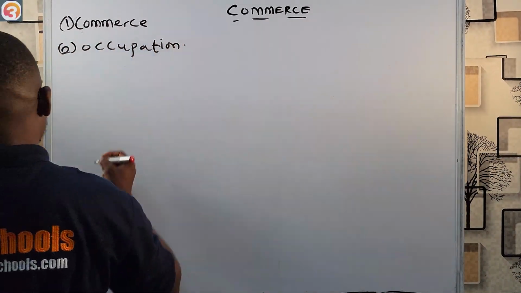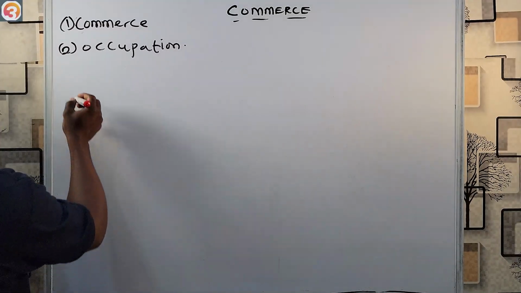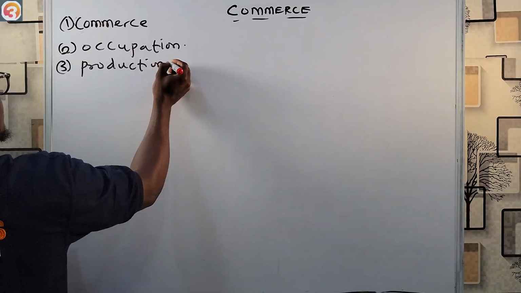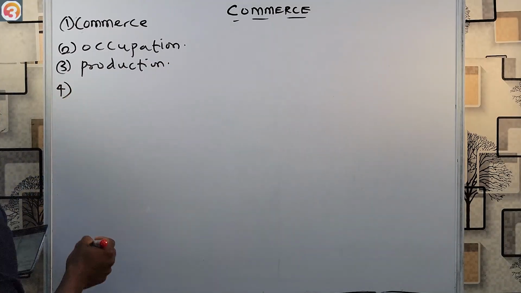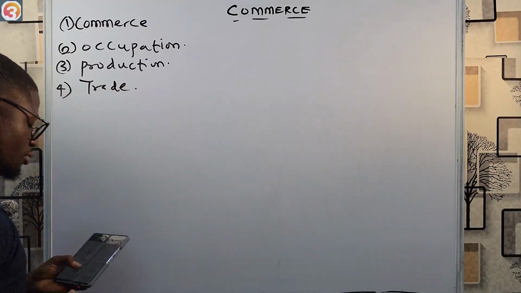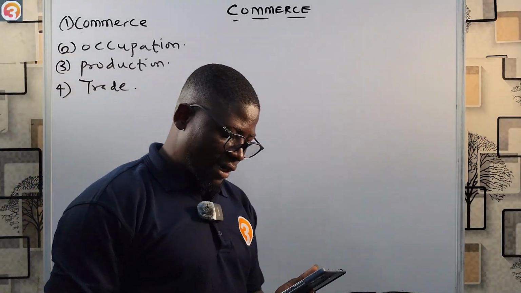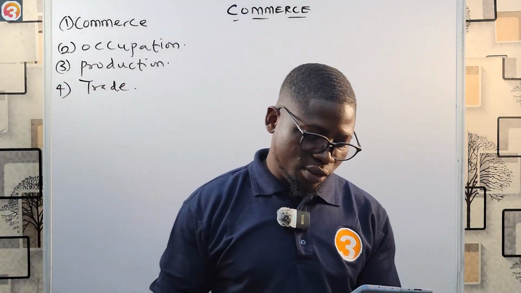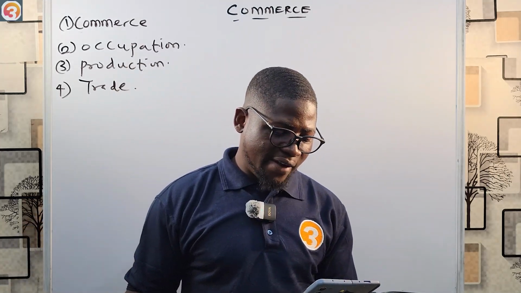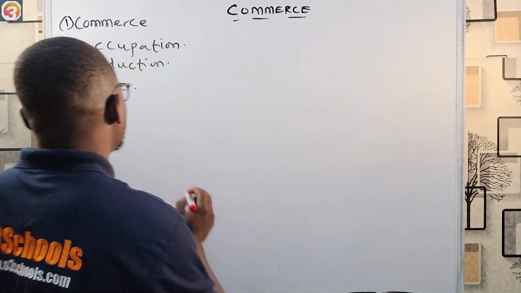Occupation. All right. Then number 3 is production. Pretty straightforward. Then number 4, we have trade. Okay, we'll look at home trade, and we'll talk about retail trade and wholesale trade. Okay, then we'll look at foreign trade. All right. Then of course number 5 is purchase and sale of goods.